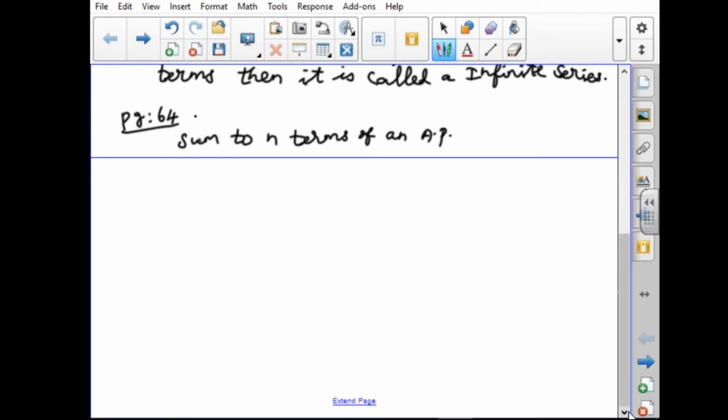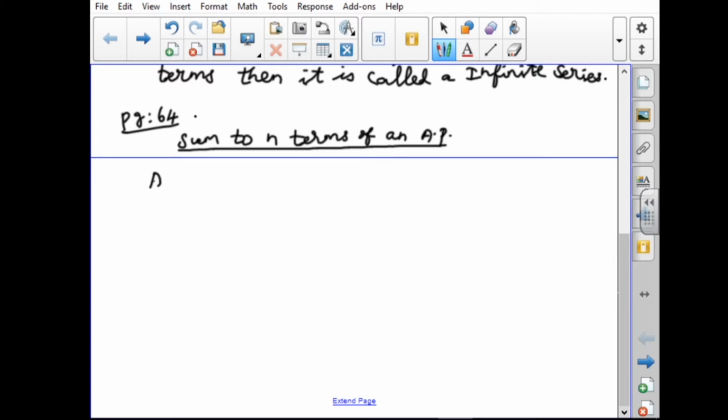Already we saw AP also. AP means what? Arithmetic sequence or arithmetic progression. That is only called AP. Suppose the sequence is arithmetic, then the sum of the terms of the arithmetic sequence is called an arithmetic series.